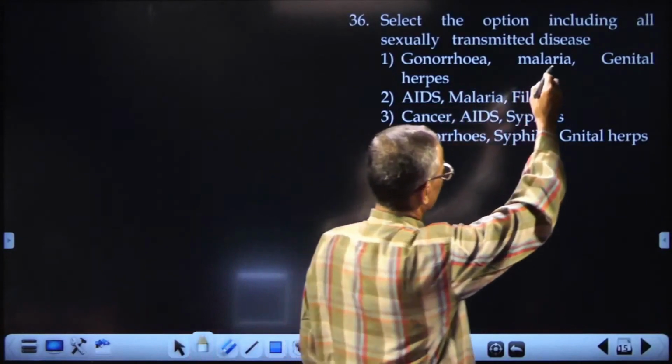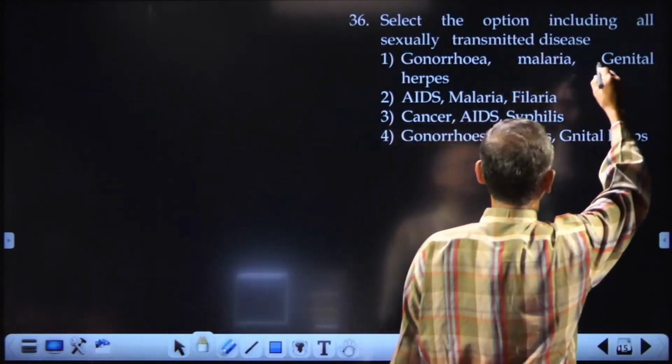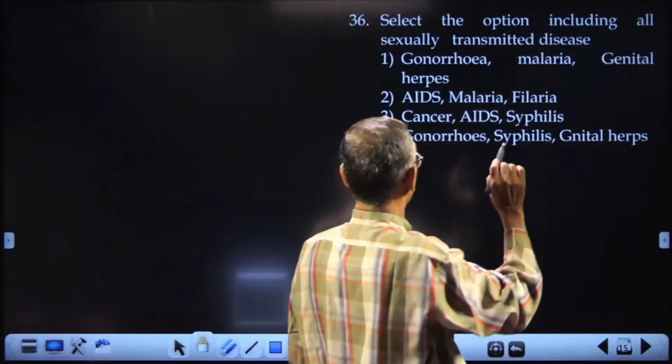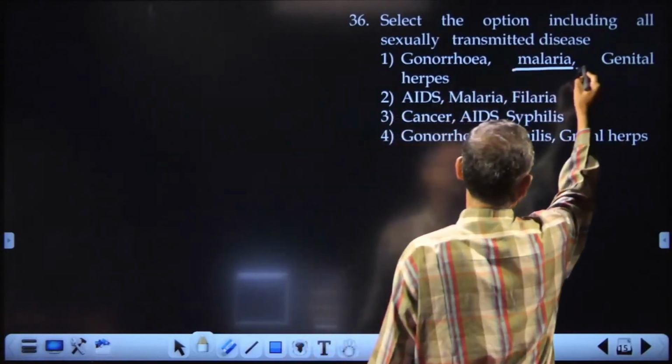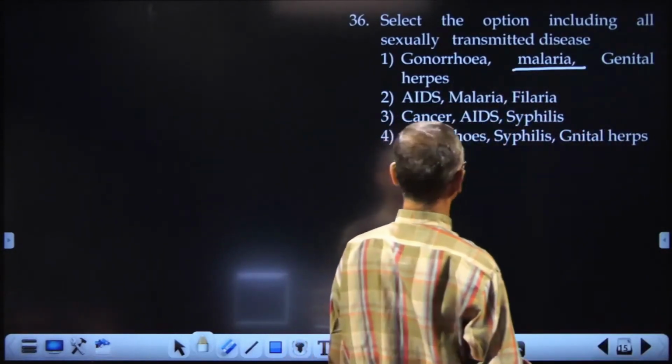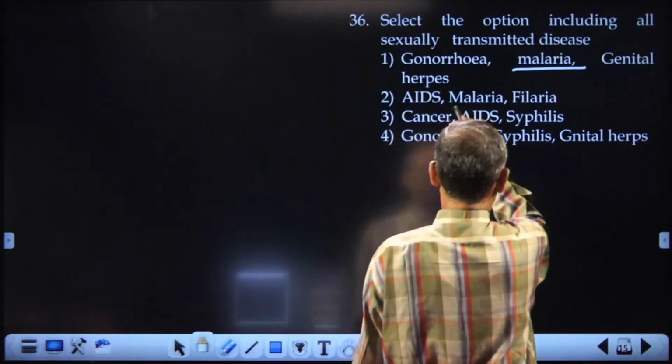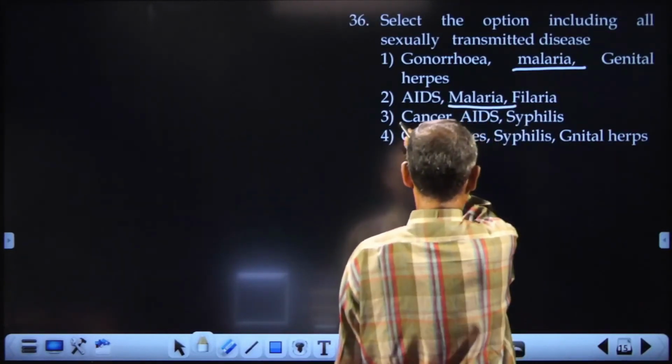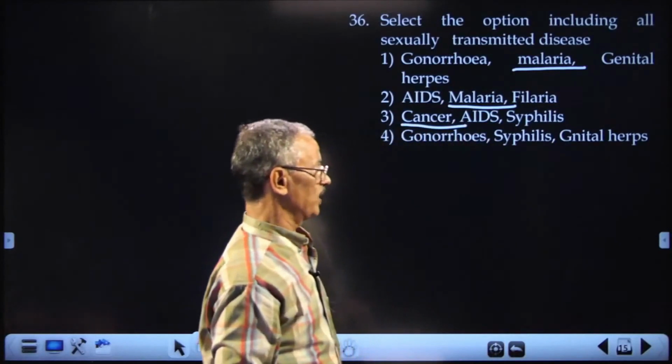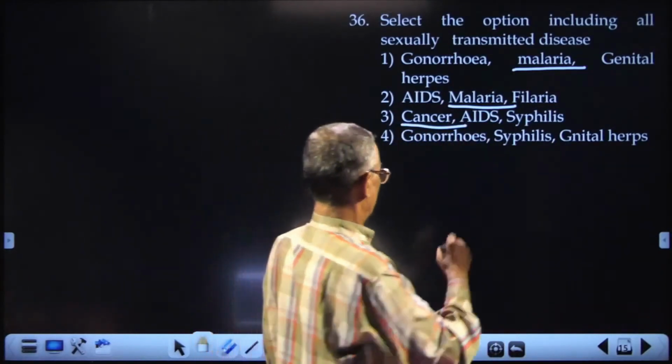The option including all sexually transmitted diseases. Which one is it? Gonorrhea, correct? Malaria is a protozoan disease. AIDS again, malaria. Cancer is not caused by any of these pathogens.